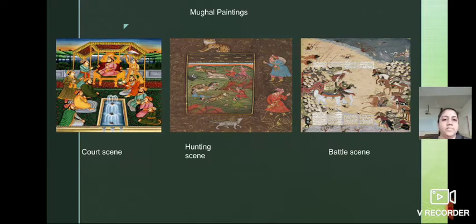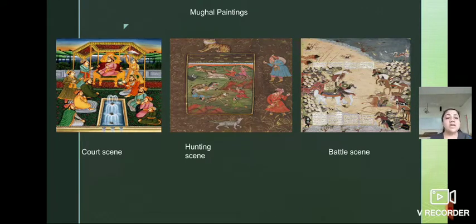See here. The paintings done by the Mughal emperors. In the latter period, the Mughal paintings flourished and were called miniature paintings due to their small size. Why is it known as miniature, my children? Because all these pictures are painted in a small size. Miniature means a representation or image of something in a small size. Very small size. That is why these are known as miniatures.